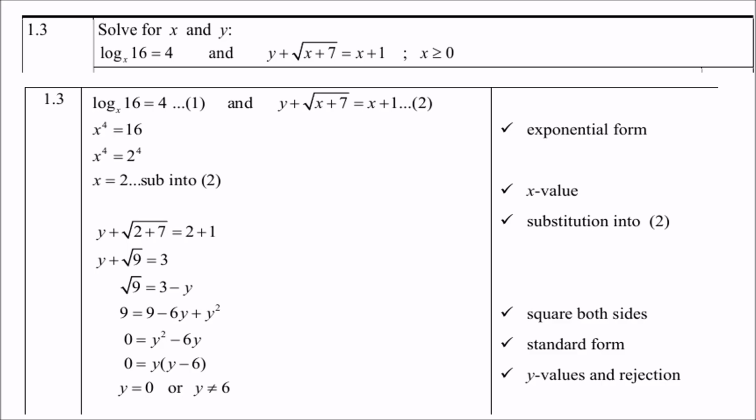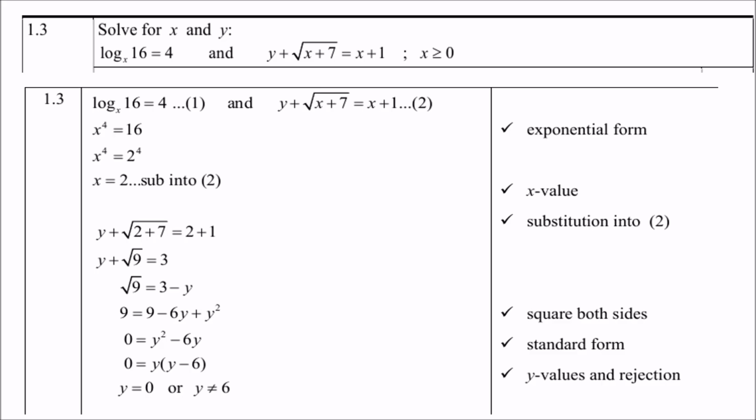And if you test your answers in the original equation, like you should do all the time, especially when dealing with square roots, you'll notice that y equals 6 is not going to work. So therefore the answer is x equals 2 and y equals 0.